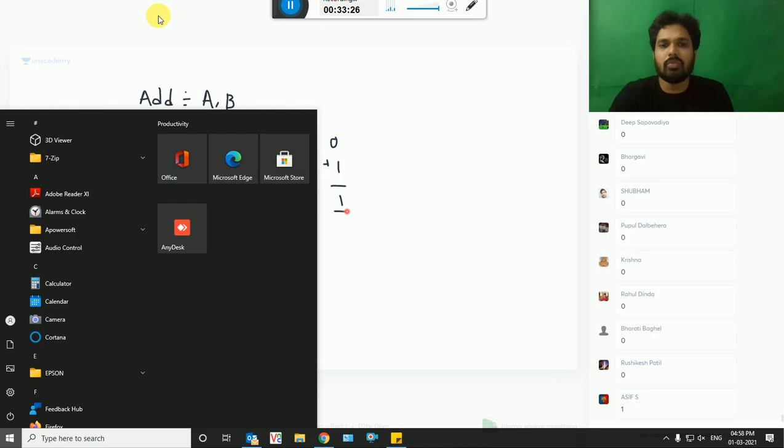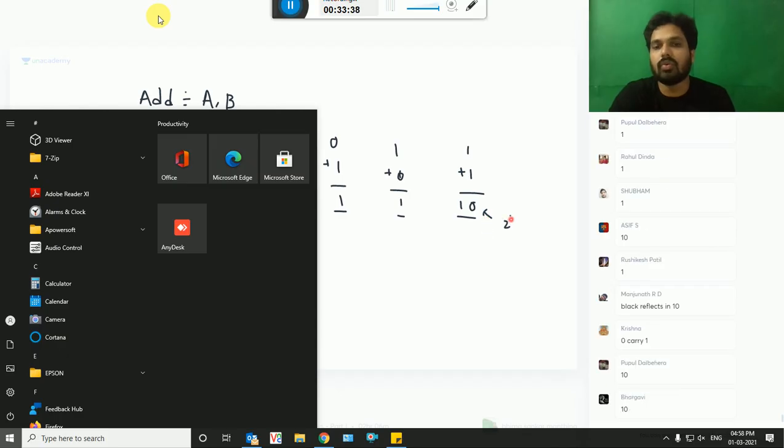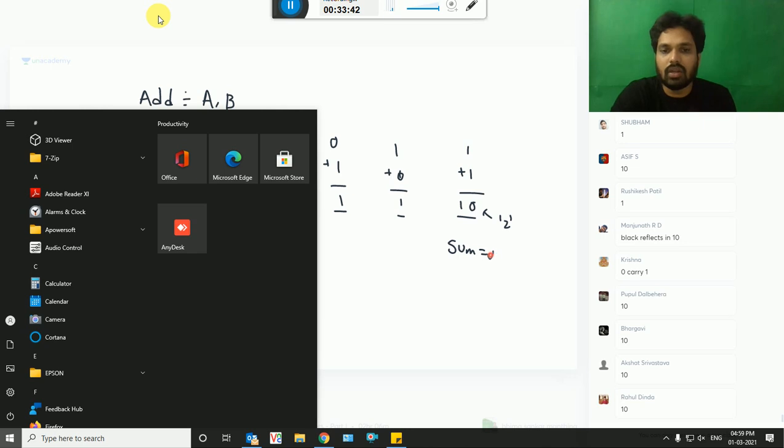Actually, you should show it by XOR symbol, but don't worry about it. 1 plus 0? 1. What is 1 plus 1? It is 2. 2 means 1 0. Here, sum equal to 0, carry equal to 1. This is how you need to write.